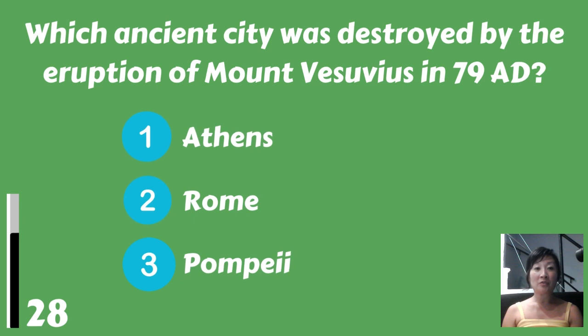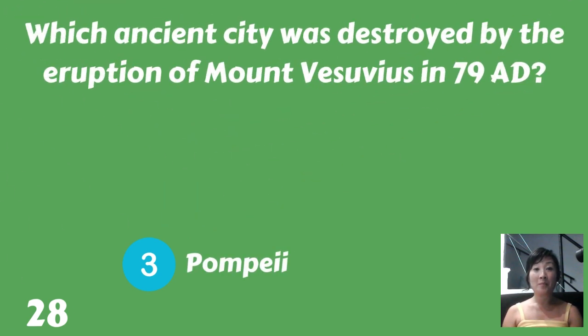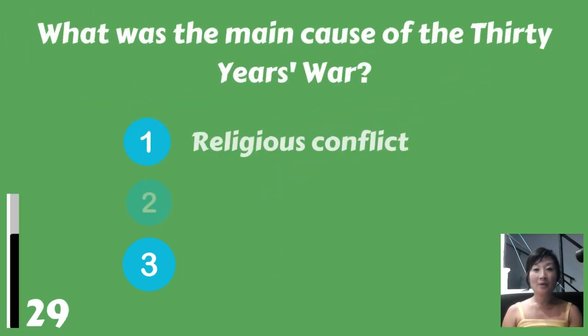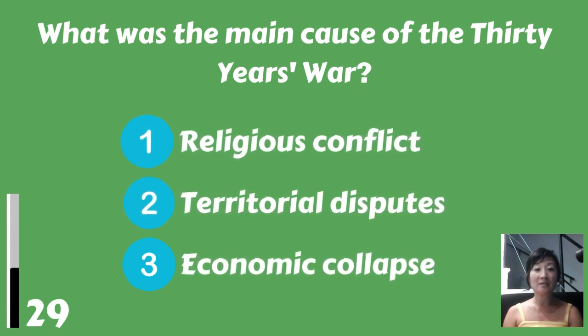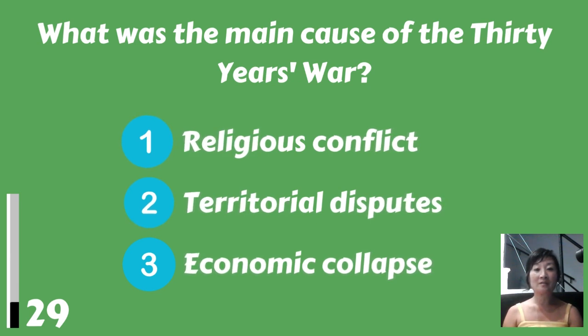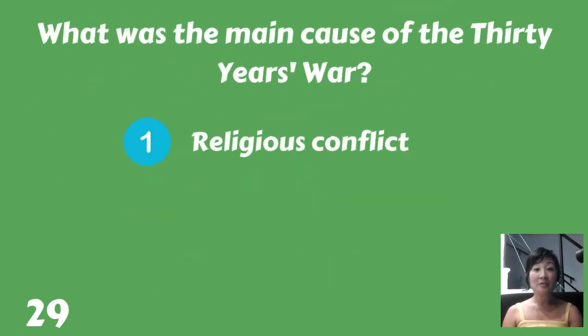Which ancient city was destroyed by the eruption of Mount Vesuvius in 79 AD? Athens, Rome, or Pompeii? Pompeii. What was the main cause of the 30 Years' War? Religious conflict, territorial disputes, or economic collapse? Religious conflict.